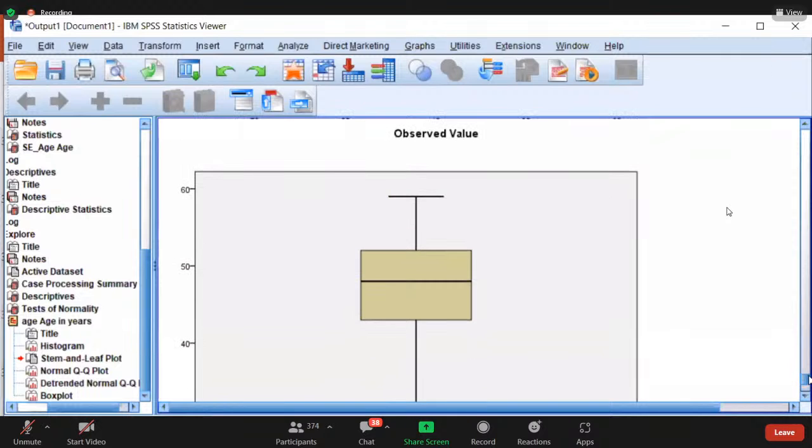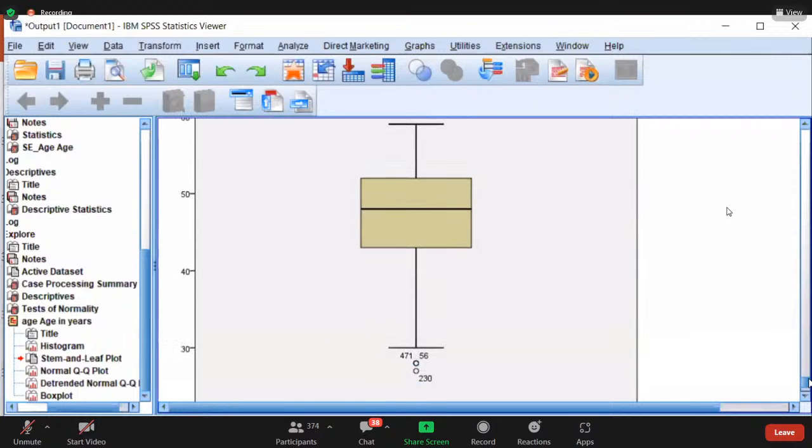Can you see where the outliers are? They are at the bottom. Outliers at the bottom mean the range is more on the left hand side, the bottom side. So this is negatively skewed.